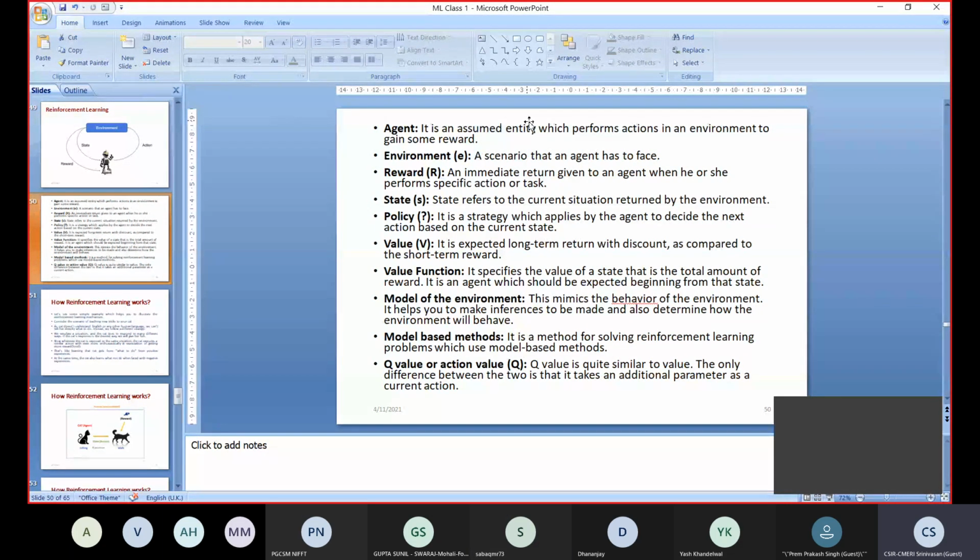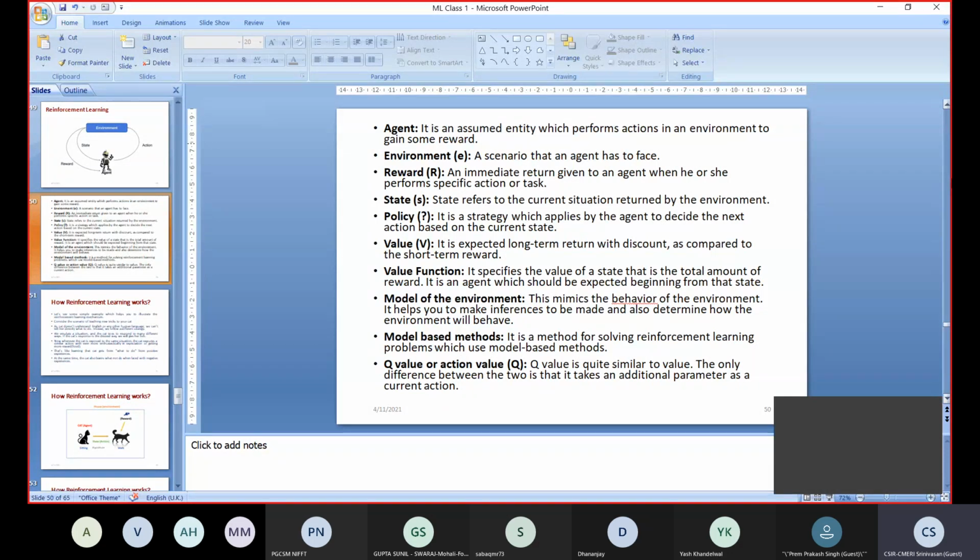Good. Okay. So agent, the several terminologies I told you when I started this reinforcement learning class. We will see them one by one with their proper definitions. Agent is assumed to be an entity which performs an action in an environment to gain some reward. So here in our example, the agent was the cat. The same terminologies we will be using in software also.